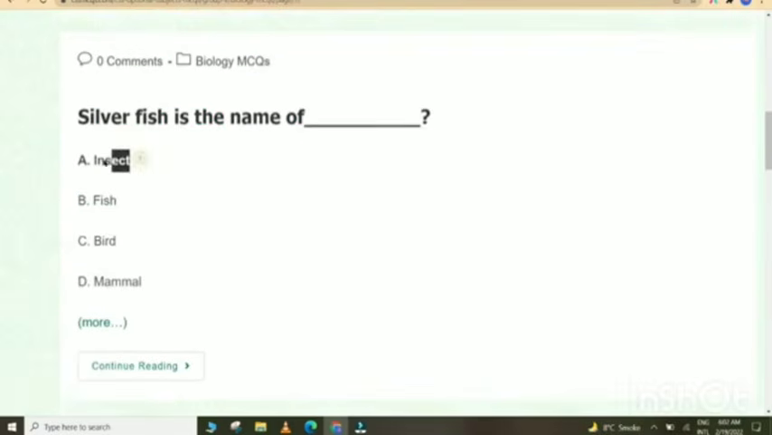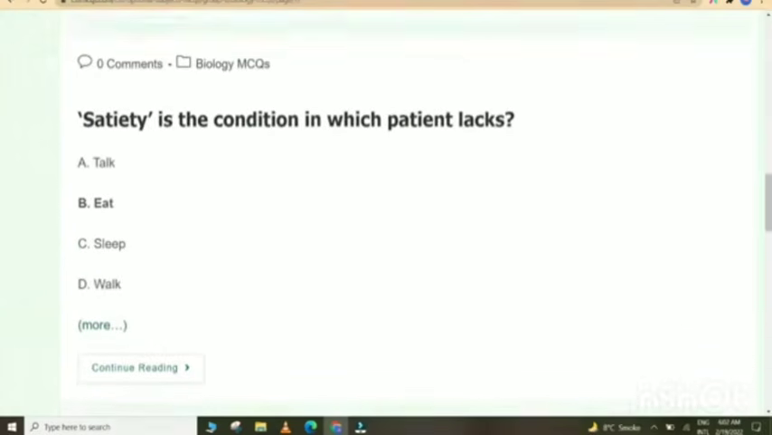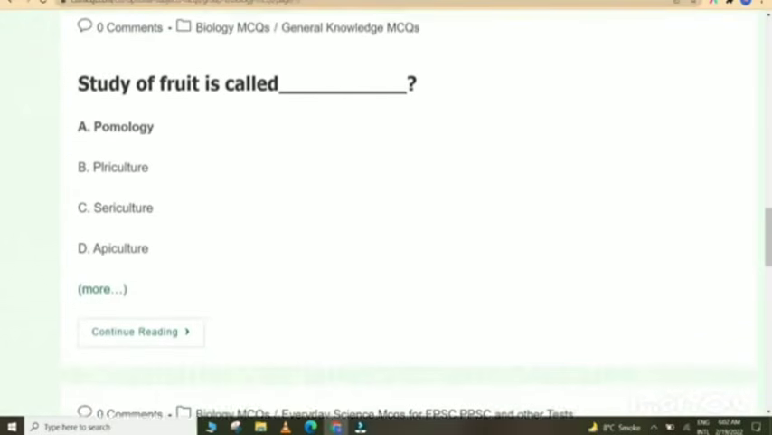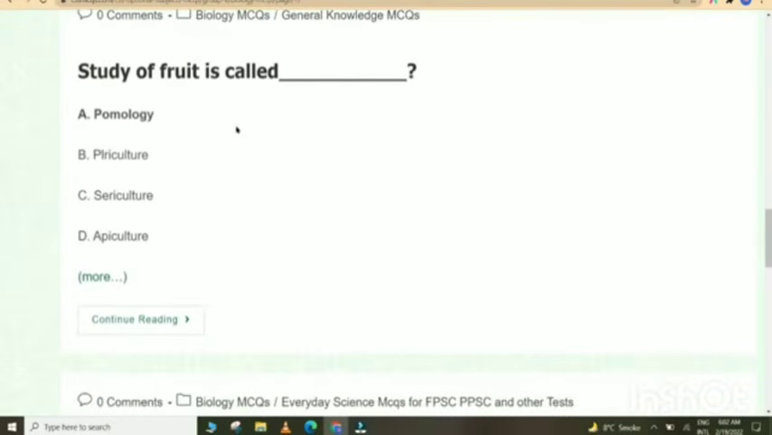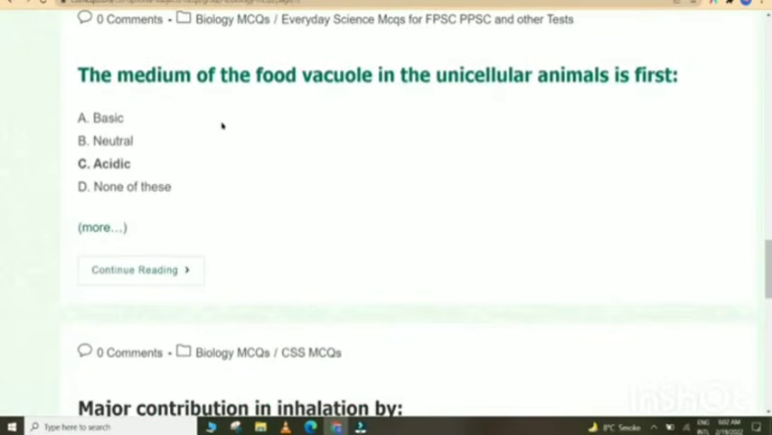Silverfish is the name of an insect. Scientific name of human is Homo sapiens. Anorexia is a condition in which the patient lacks appetite. Study of fruit is called pomology. The medium of the food vacuole in unicellular animals is at first acidic.